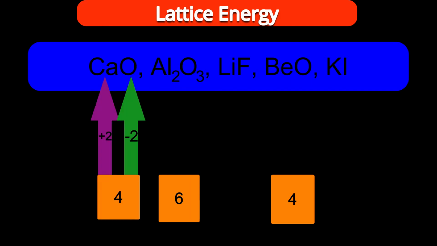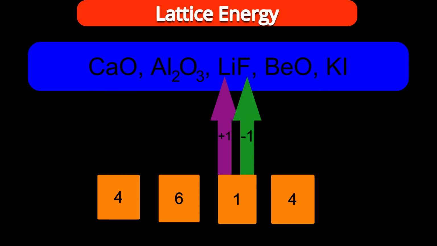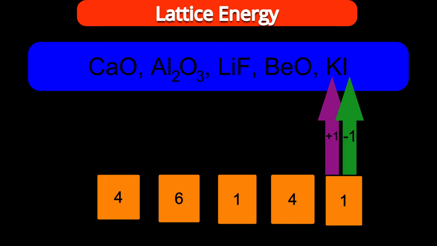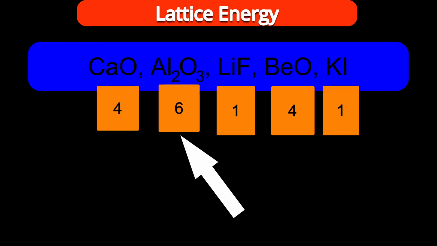Next, calcium and oxygen, answer is 4, like beryllium oxide. Lithium fluoride, lithium plus, fluorine minus, so answer is 1. K plus and I minus, answer is 1. Where is a higher value of multiplication of charges? Aluminum oxide. So chances are aluminum oxide has the largest lattice energy.